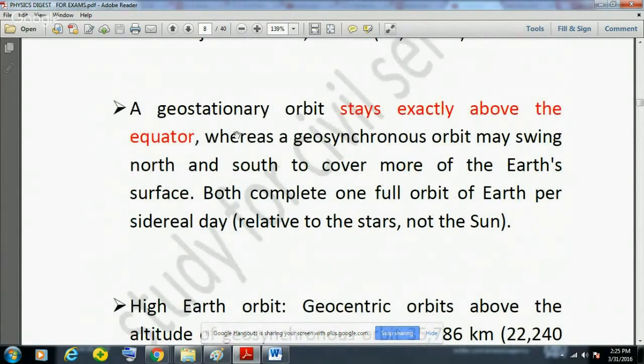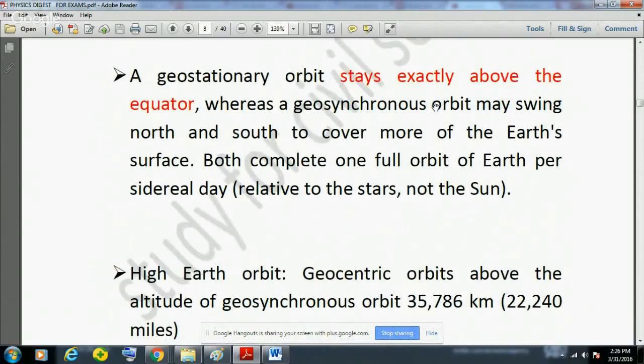And this is a very important fact, that a geostationary orbit stays exactly above the equator. It is termed geostationary because if you see from the Earth, the satellite will always remain stationary. You can assume that the satellite is stationary at that position, but it is actually moving. That is why that orbit is the geostationary orbit.